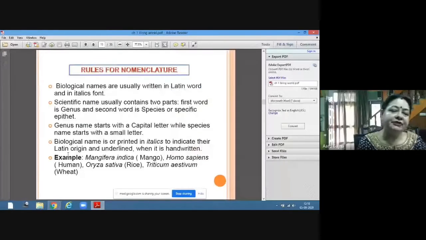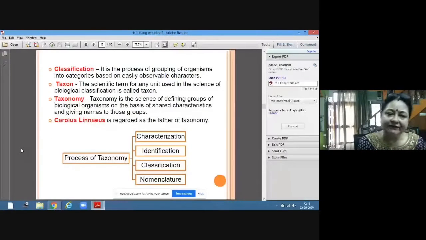Now, another term is classification. What is classification? Classification is the grouping of organisms. As I told you, we cannot learn about all the organisms present on Earth, because biodiversity is a vast diversity and we cannot learn all of it together. So to understand them, we need to classify them. It is the process of grouping organisms into categories based on easily observable characters. Remember this: based on easily observable characters.